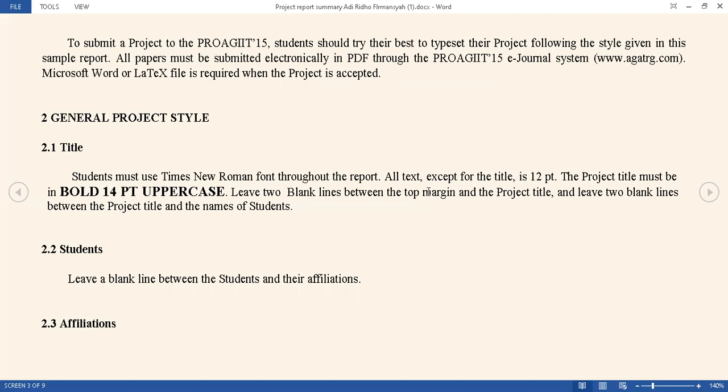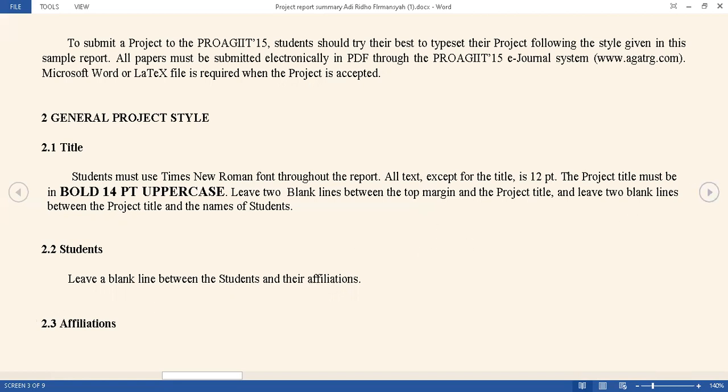The project title must be in bold, uppercase. Leave 2 blank lines between the top margin and project title, and leave 2 blank lines between the project title and name of the student. Number 2, student. Leave a blank line between the student and their affiliation.